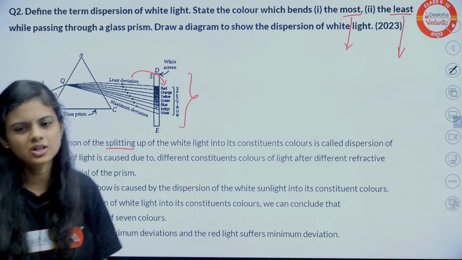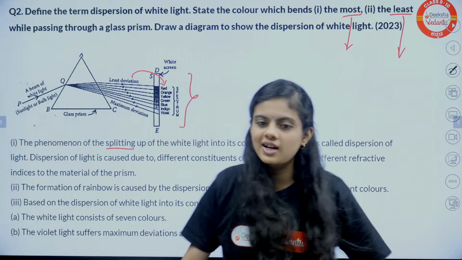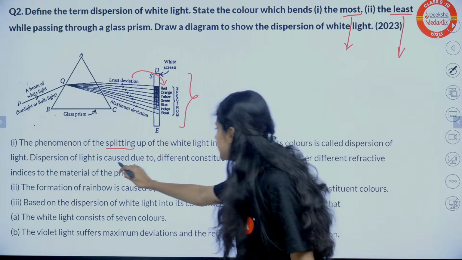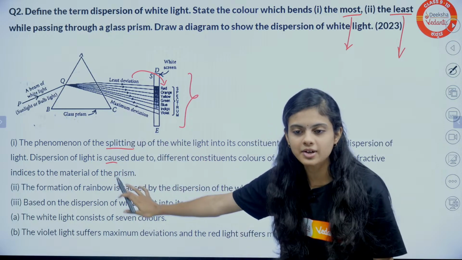Let's move to the next question. This one is the same, no? Again, why explain, right? Dispersion occurs, light gets split into 7 colors. Let's move.